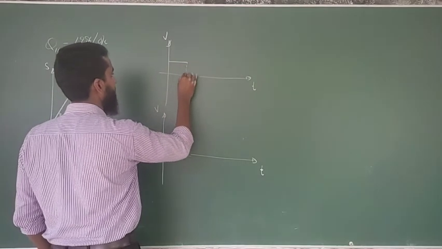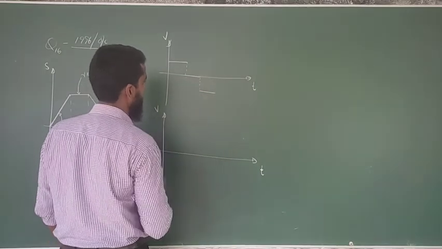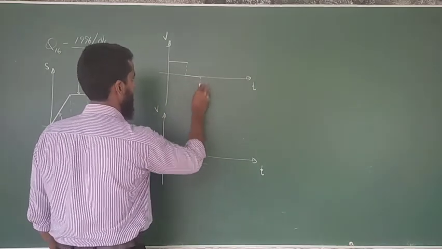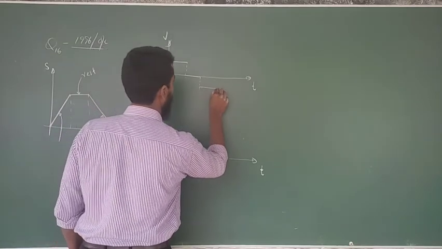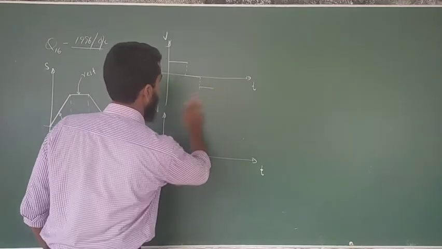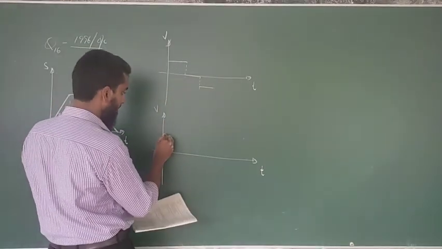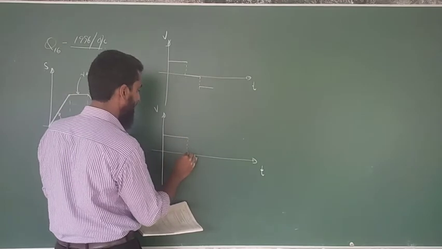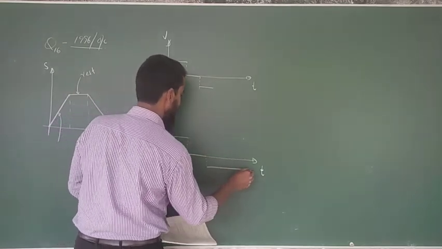Here you have a portion like this. After that, a portion like this, and a portion like this. And here you have a portion like this. After that, you have a portion like this.